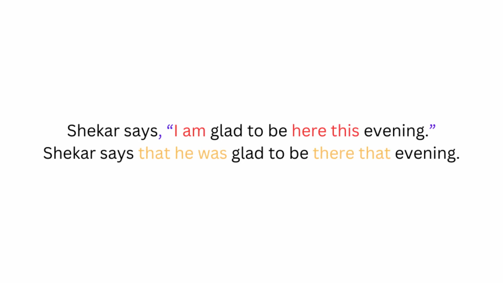Now let's see the 14th example. Shekhar says, I am glad to be here this evening. It is seen as Shekhar says in the question. It remains the same in the answer. So the answer is Shekhar says that I changes to he, am that is is changes to was, here changes to there, and this changes to that. So the complete answer is Shekhar says that he was glad to be there that evening.